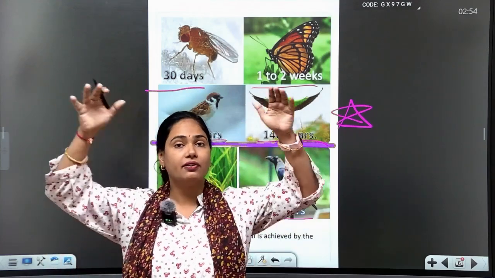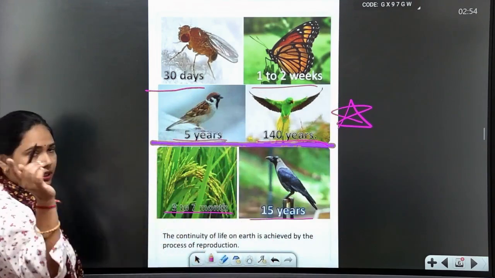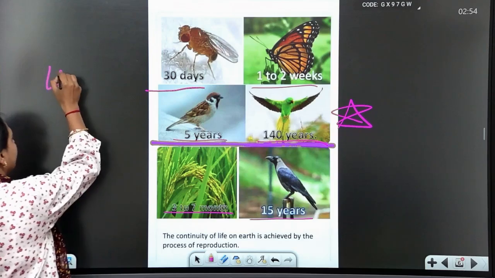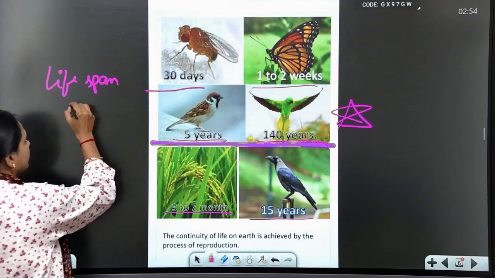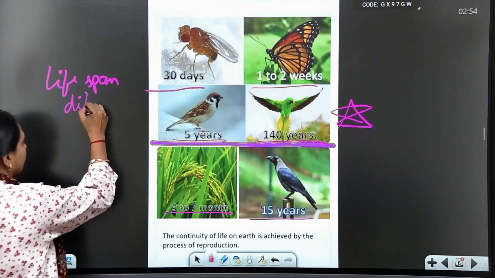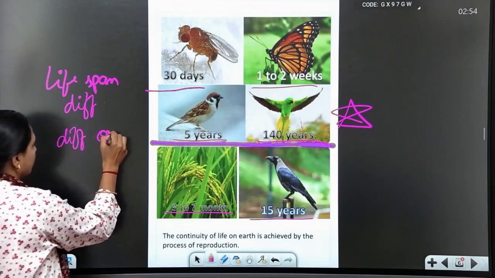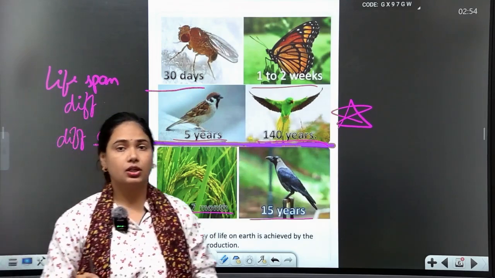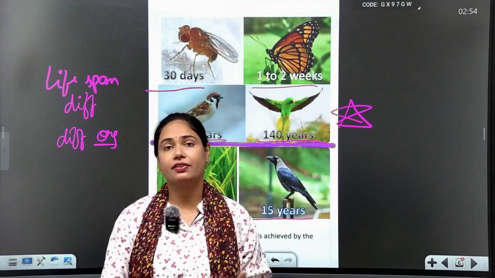One fundamental thing I have to write here: lifespan is different in different organisms. Crow, parrot, elephant and rose plant have different types of lifespans.